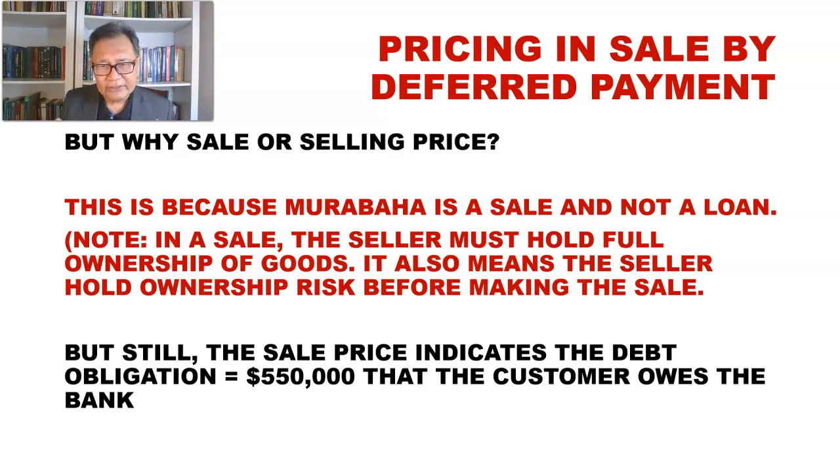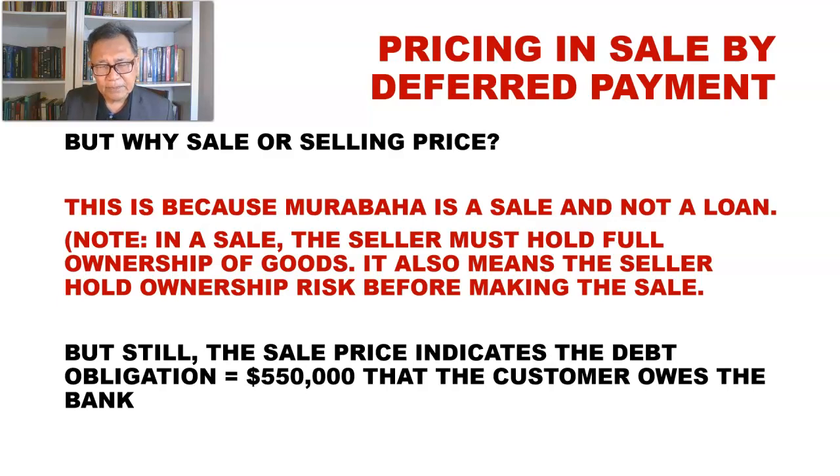So there must be some connectivity for us to see that the sale price is a price based on deferred payment, and therefore the customer, who is the debtor, owes the bank a certain amount of money that is equivalent to the facility amount, the cost price, plus the profit margin payable over 10 years. So the profit margin is supposed to be legitimate and lawful because there is an element of risk-taking, right? An element of ownership risk-taking, price risk-taking.